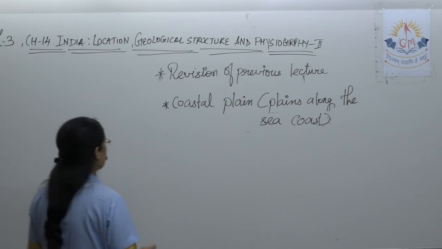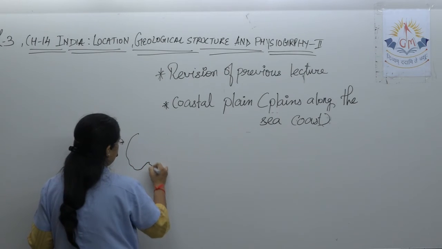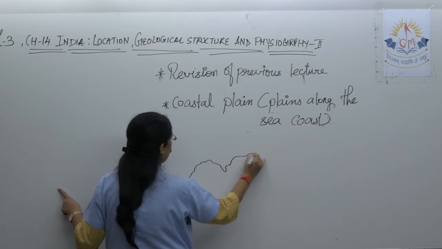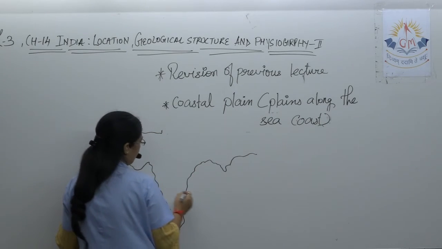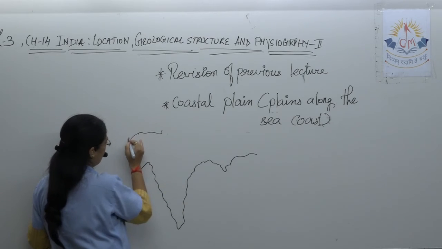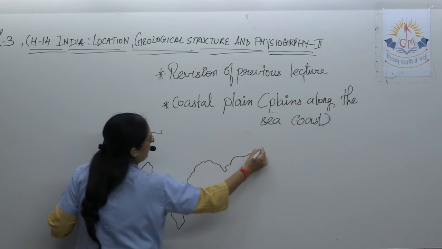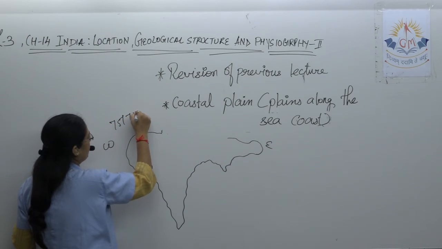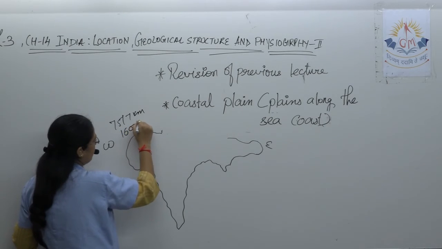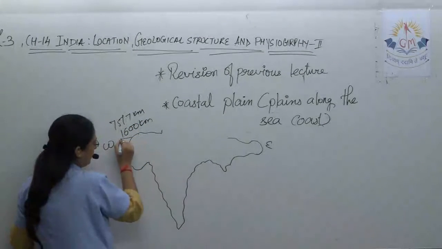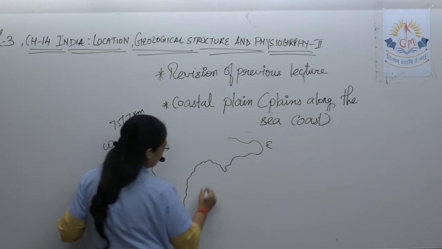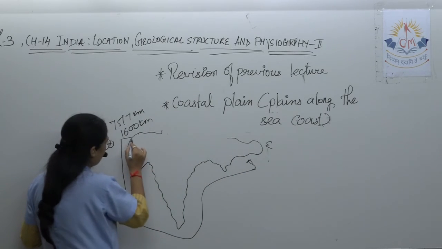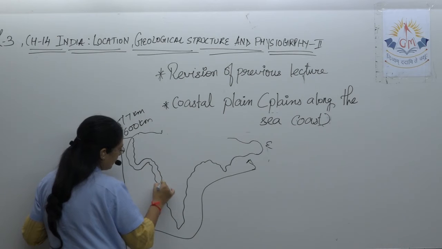Now see, again we have to remember the map of the country. See, we are talking about this area. So from Kutch, see, this is the western side. This is our eastern India, the eastern part. We know almost 7517 kilometres is our long sea route. Near Gujarat it is 1600 kilometres. So starting from Kutch here, we are talking about up to the Odisha part. Here there is a narrow belt of land, plain region.